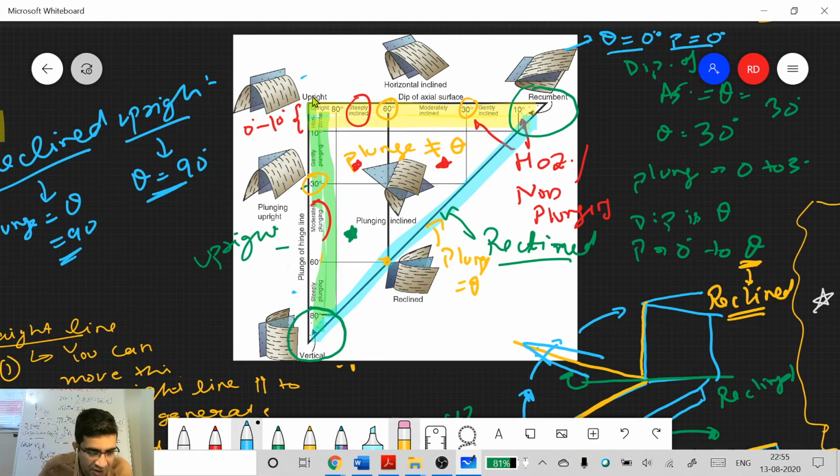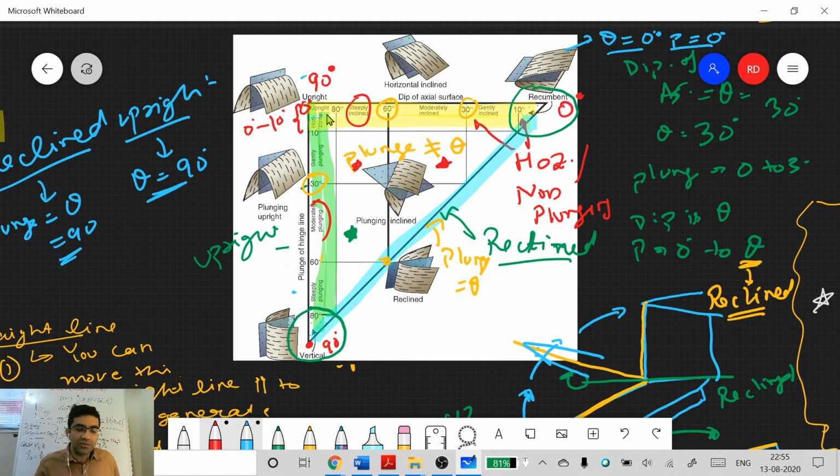Now there is one thing that you have to remember when you draw this figure, where you will get confused. Let me tell you. This plunge of the hinge line, tell me what is the variation, from where does it go? It goes from 0 degrees to 90. But what is happening to the dip of the axial surface? It is going from 90 degrees to 0 degrees.